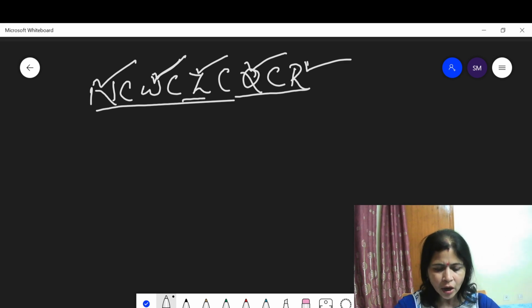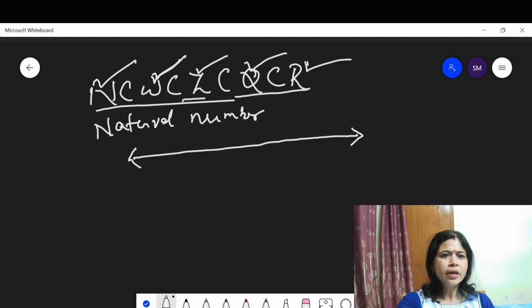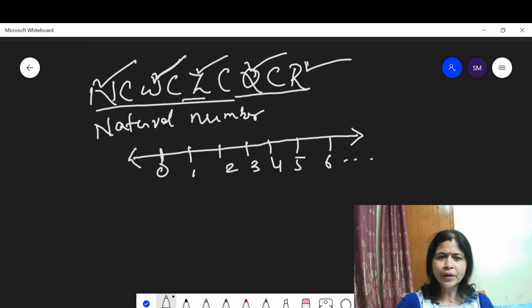Now think about what do you mean by number lines? A number line is a straight line on which you can represent the numbers. Suppose this is a number line. You have to represent natural numbers on this number line. Let us put 0 here. Then these right side numbers are positive numbers. All these numbers are natural numbers: 1, 2, 3, 4, 5, 6. In this way you can represent all these numbers on the line.